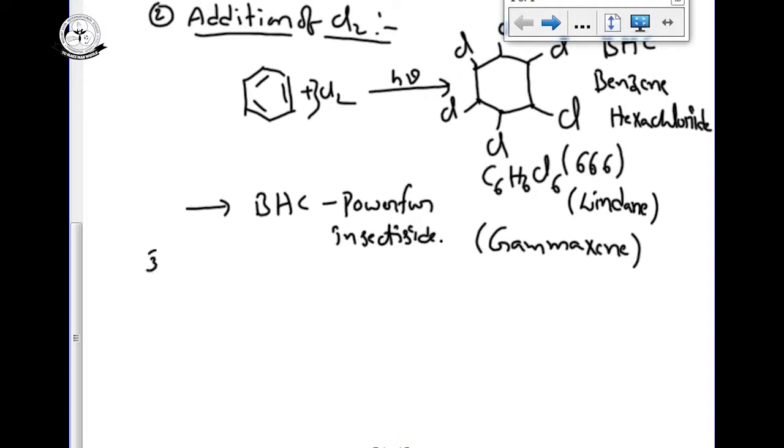The third one, and important for this one, is one of the important named reactions, that is Birch reduction. See, in the Birch reduction, what are we doing?